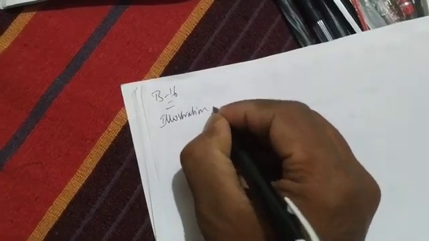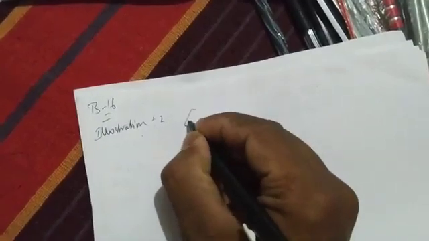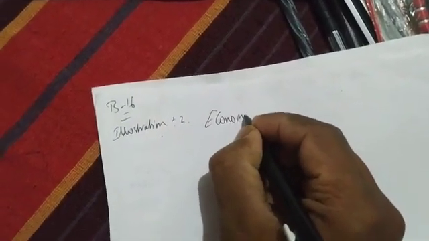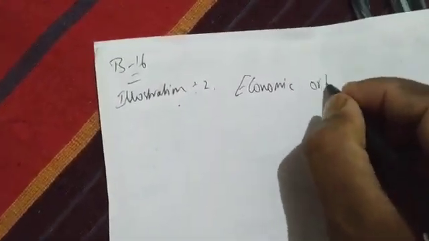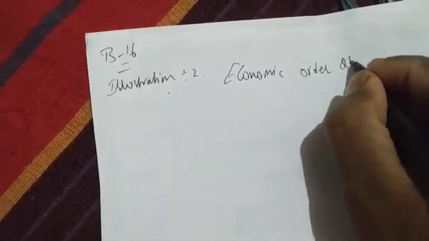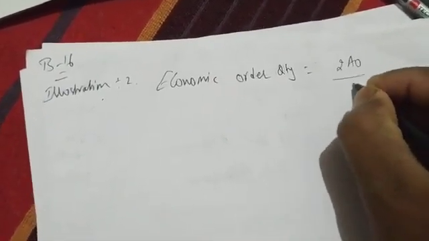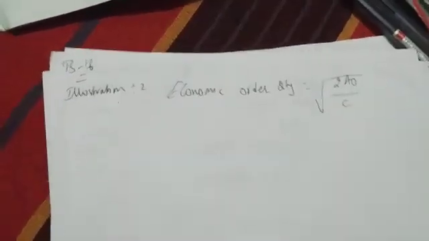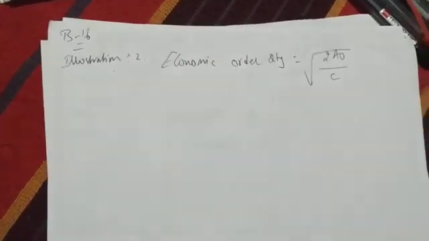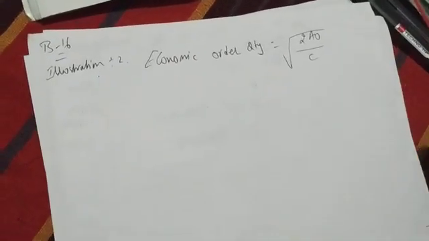Illustration 2. So he asked you to find the economic order quantity. The formula we know is root of 2AO divided by C. It's a root over the whole numerator and denominator.